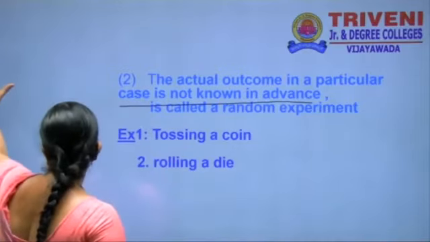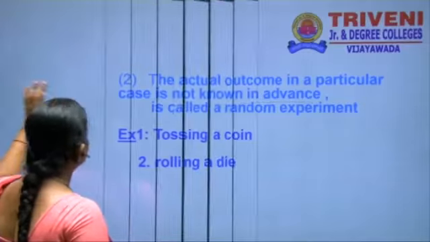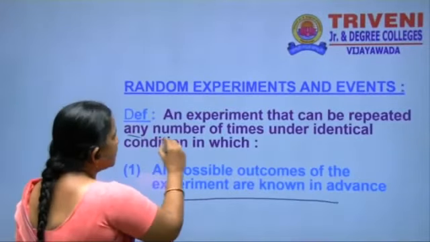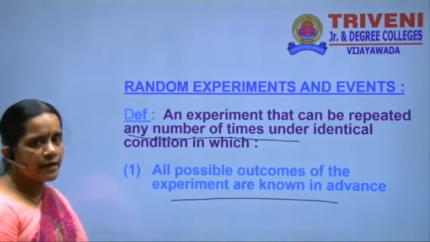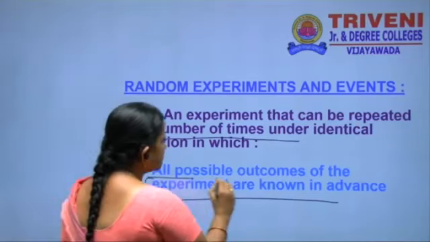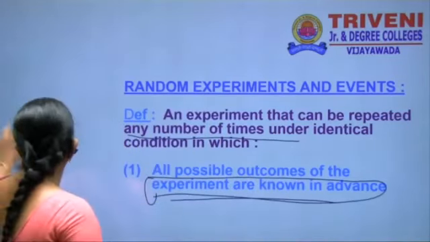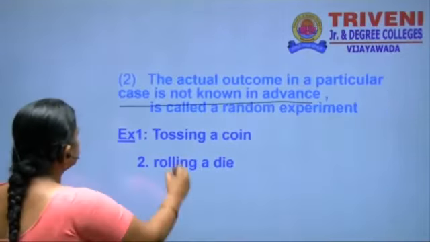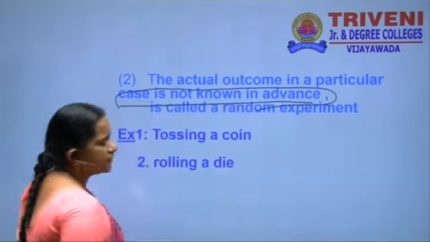Again, let us read the definition of the random experiment. This experiment can be conducted any number of times, and the possible outcomes of the experiment are known in advance. And the third point is, the actual outcome in this case is not known in advance.